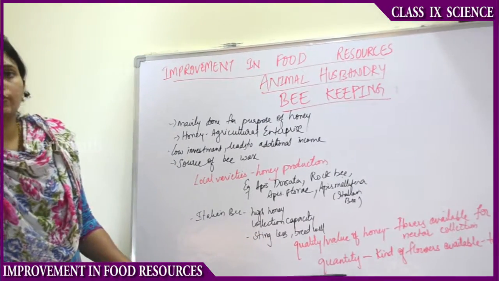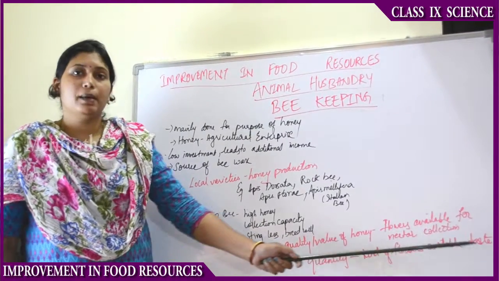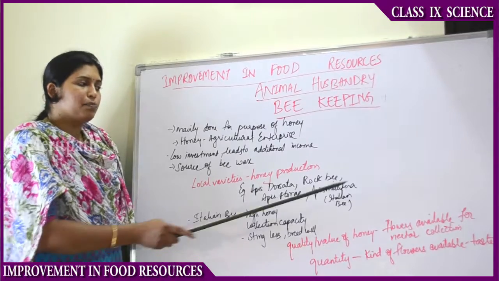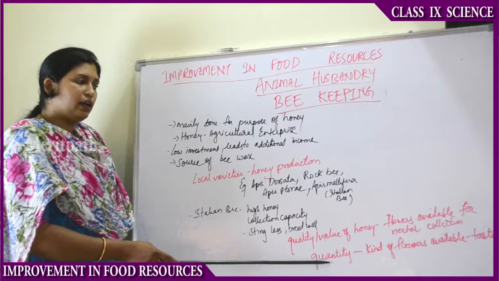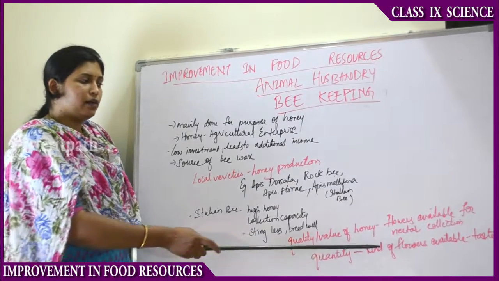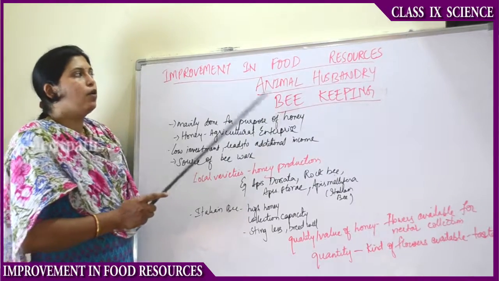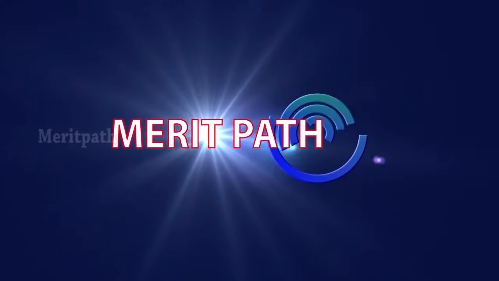The quantity of the honey is always dependent on the kind of flowers available, which also determines the taste of the honey. So remember, the quality or value of the honey depends on the flowers available for nectar or pollen collection, whereas the quantity and the taste of the honey is dependent on the kind of the flowers available. So this is all about beekeeping. Hope you understood the chapter Improvement in Food Resources.